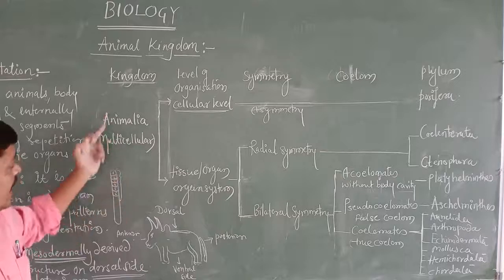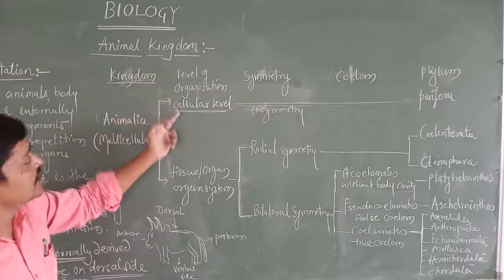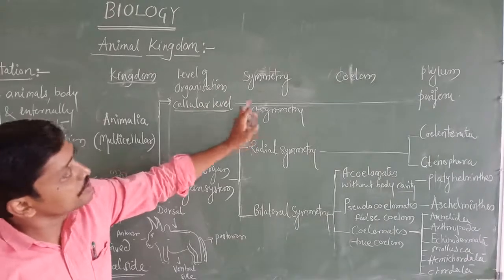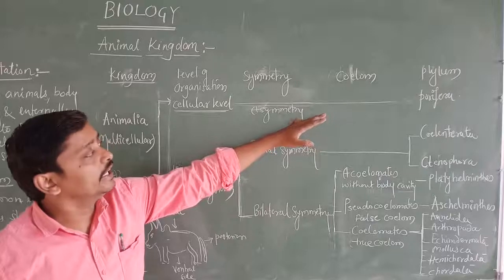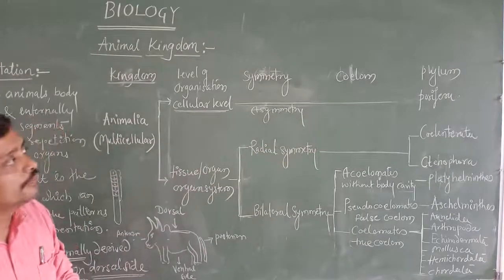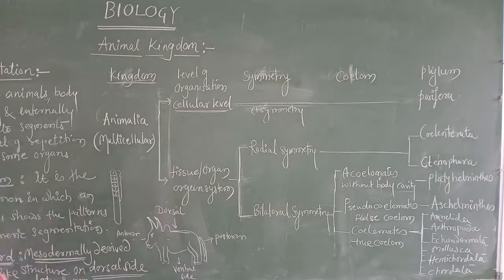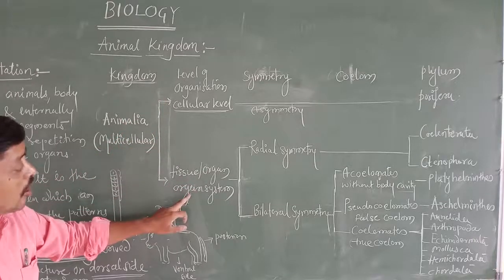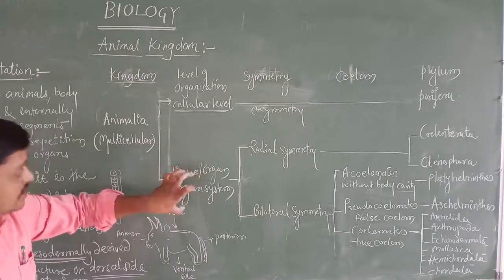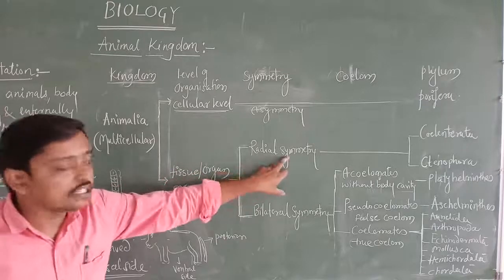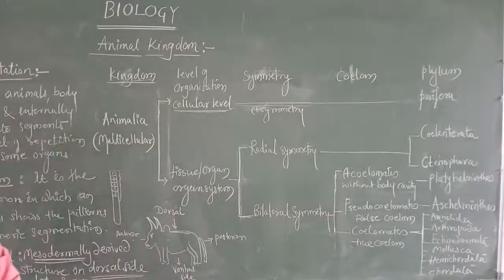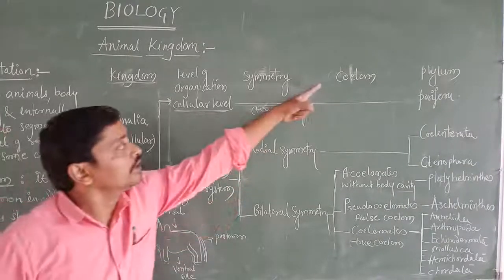Now, so here Animalia, multicellular, cellular level of organization. In that we are going to find the asymmetrical organisms. There we are not going to find any coelom. And the example phylum, what is the phylum? That is Porifera. Now, next level of organization is tissue bar, organ system level of organization. These organisms show radial symmetry as well as bilateral symmetry. In radial symmetry, we are not going to find any coelom.